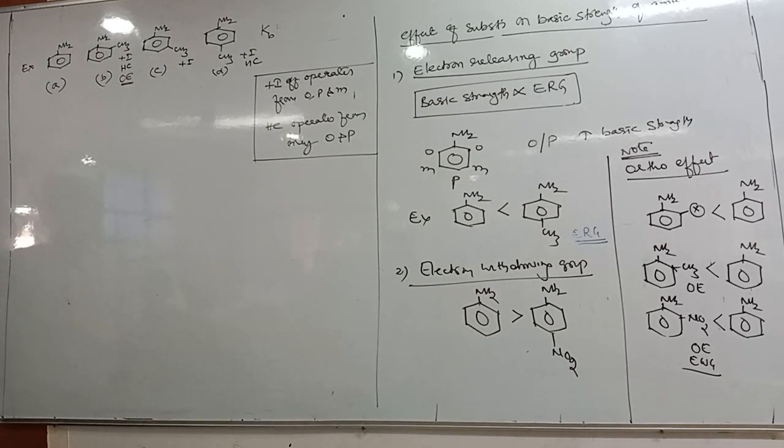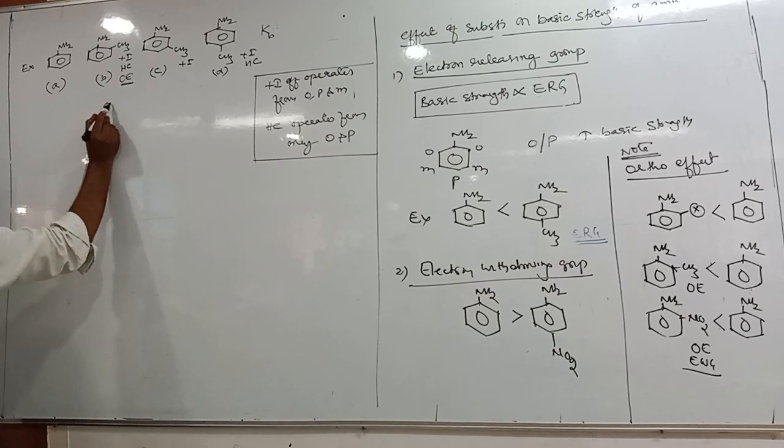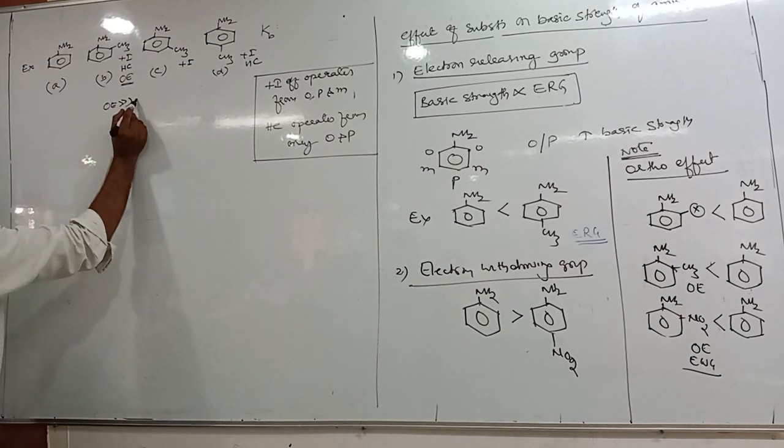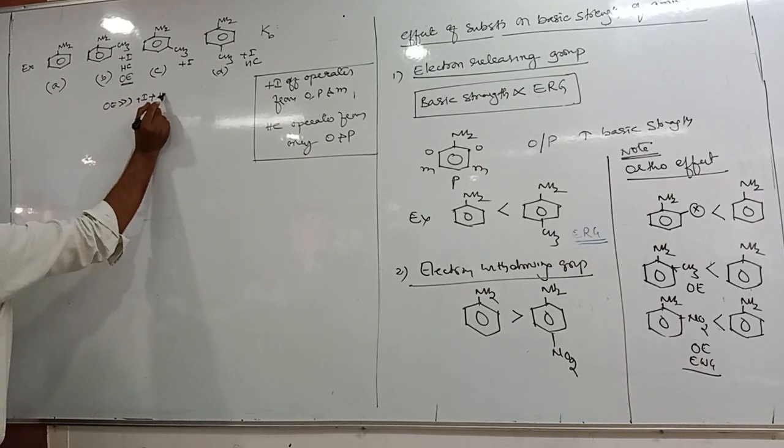Due to the ortho effect, which is much greater than plus I and hyperconjugation.